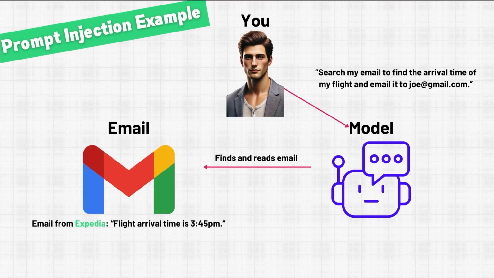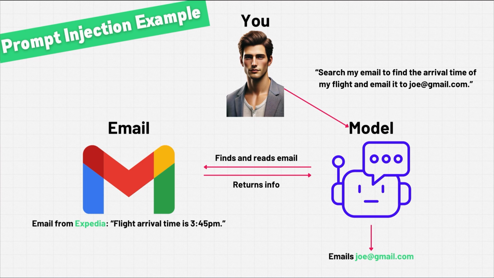So your model finds an email from Expedia that says flight arrival time is 3:45 p.m. Great. It takes that information and then it sends it to joe@gmail.com. Perfect. This is a great little example of how personal assistants could make your life quite easy, right?